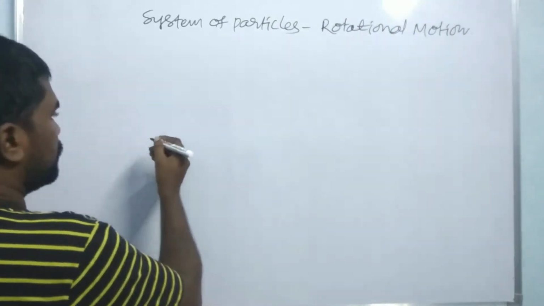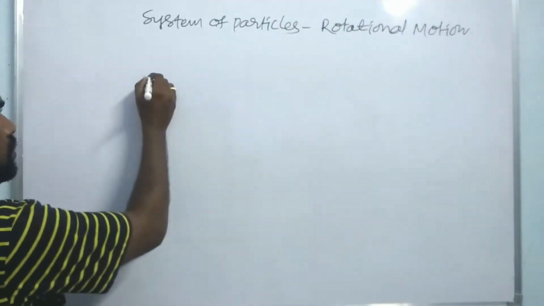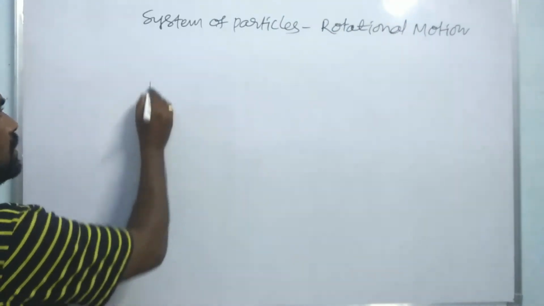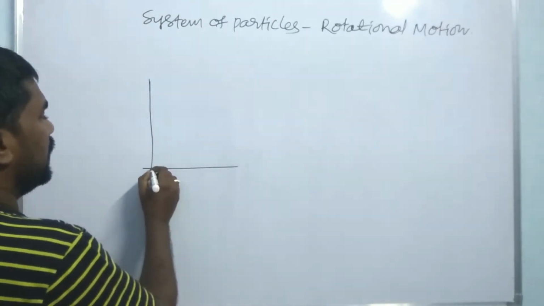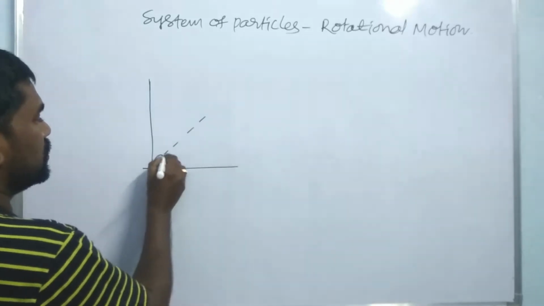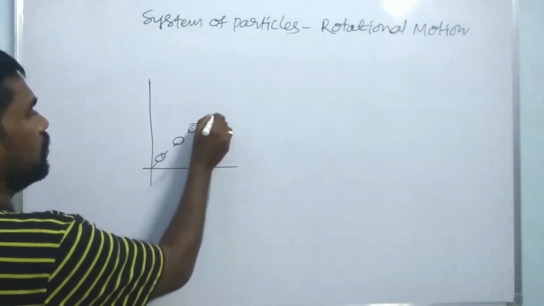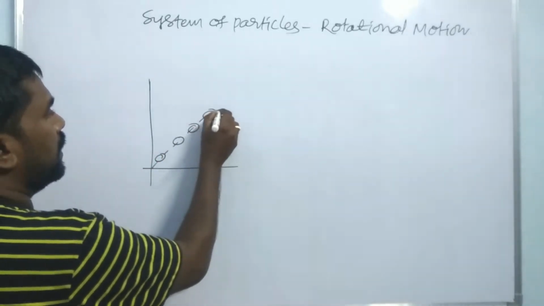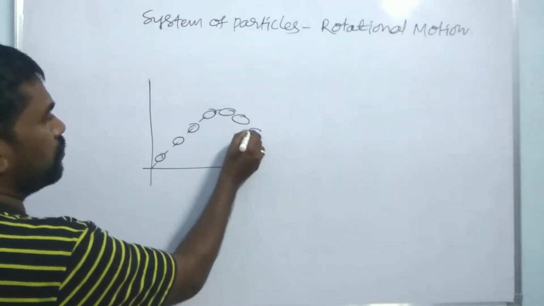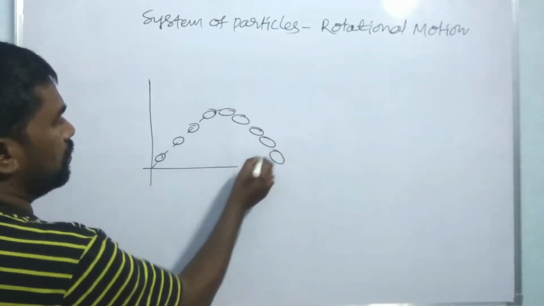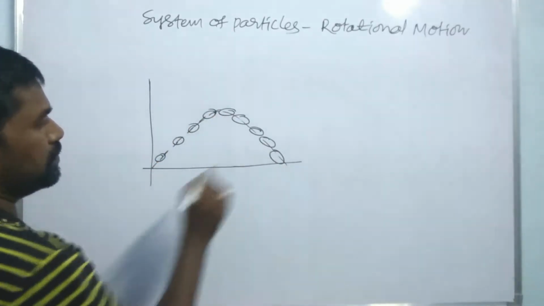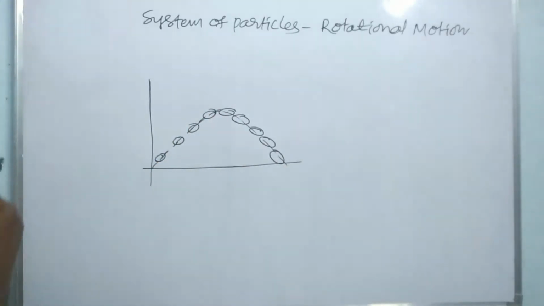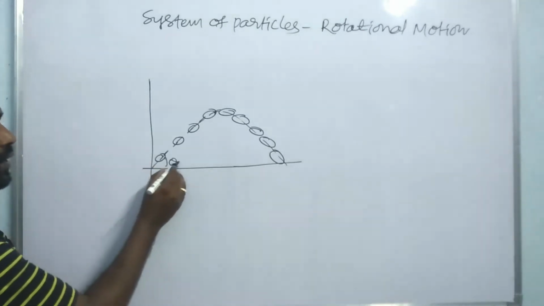If we throw an object at a certain angle to the horizontal, this is the mass of the particle, this is the body which we throw, and this is the path of the body. So this shows the shape of a parabola.